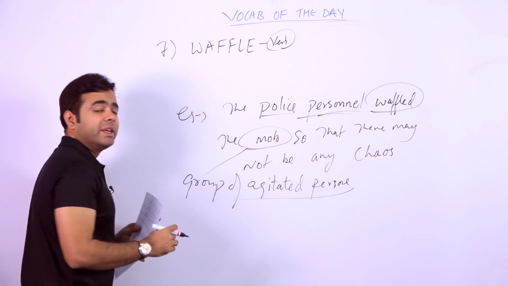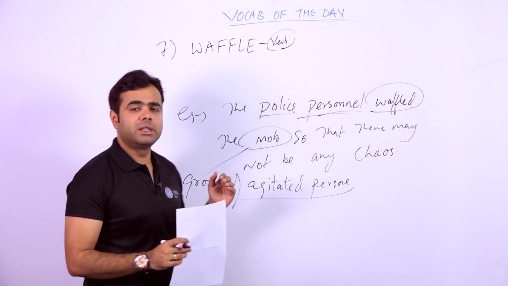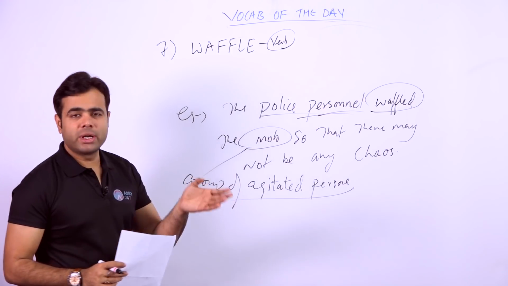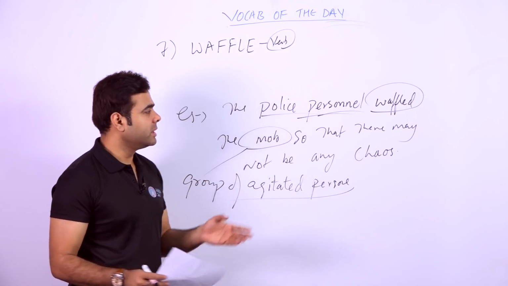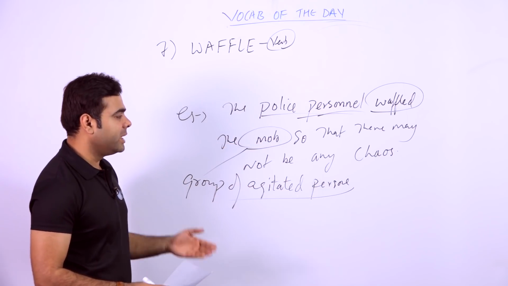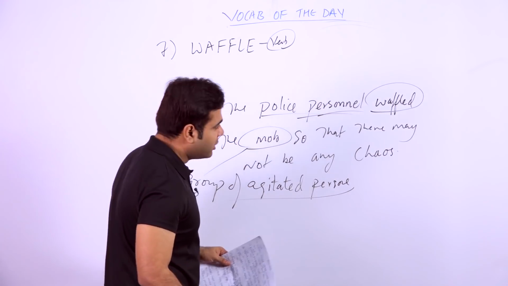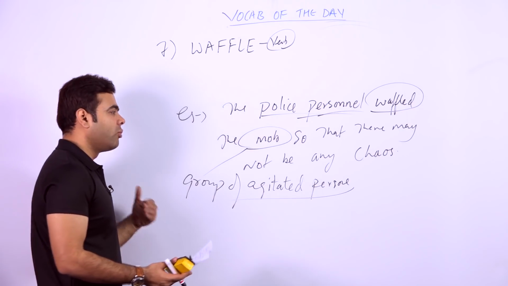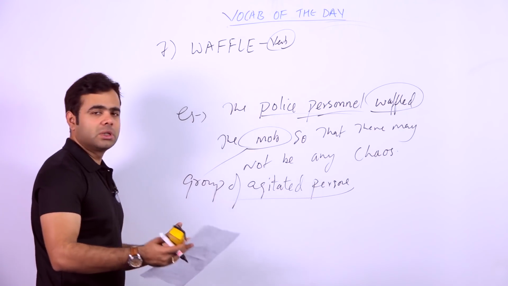Fine. Those who are very angry, in anguish, they can destroy things, they can harm people, others, isn't it? The police personnel baffled the mob so that there may not be any chaos. Fine. So baffle is a verb, can be used in the sense of avoiding, evading things. So make it a clear place.